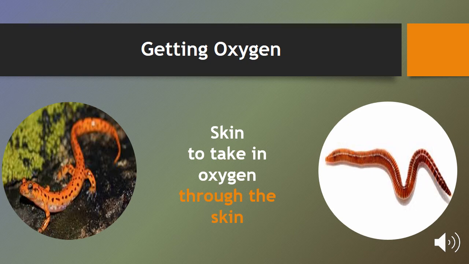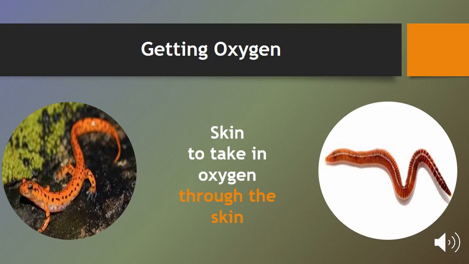Yes, it's a salamander. In the other picture, this is a worm. So, salamanders and worms get oxygen through their skin. Okay, so they use the skin to take in oxygen.